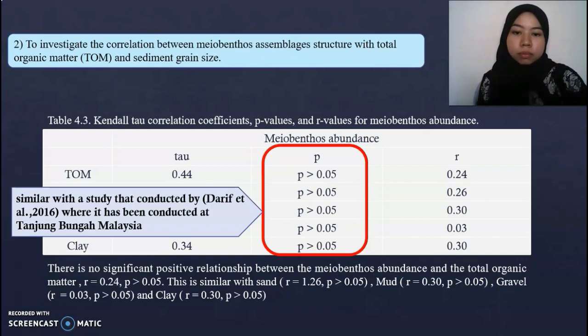on soft sediment communities. But according to Swan and Palmer, there is correlative evidence that population dynamics of stream meiobenthos are related to the availability of organic matter. Due to the result showing a negative correlation with the mean density of meiobenthos, it might not be the controlling factor for the meiobenthos assemblage structure at coastal waters of Peninsular Malaysia.